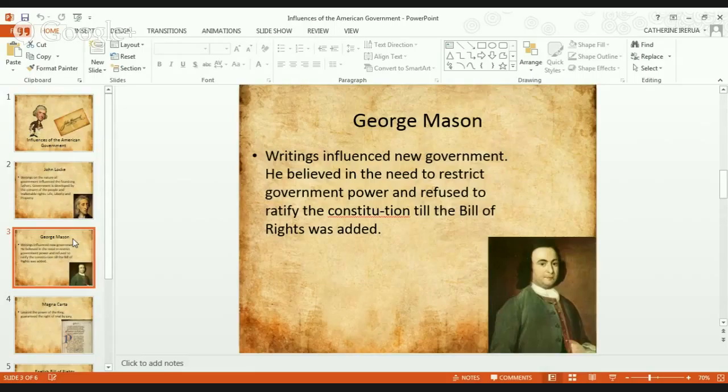So what he wanted, and what he influenced in our Declaration of Independence, was the need, the desire for the Bill of Rights, so that people had the right to have free speech, right to bear arms, right to do the necessary things to have a good life, to be able to pursue life, liberty, and the pursuit of happiness.